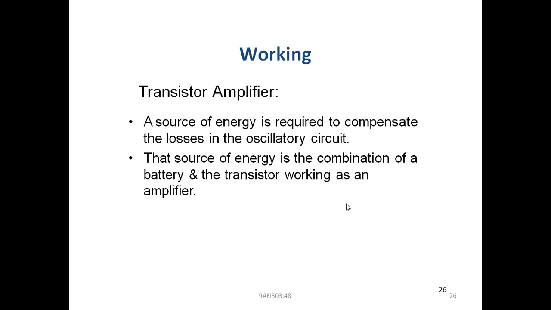That source of energy is the combination of a battery and the transistor working as an amplifier. Here, the battery is nothing but the DC voltage which we apply to the transistor in order to keep the transistor in the active region.